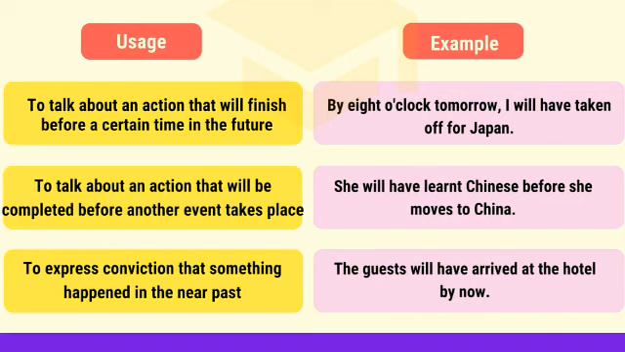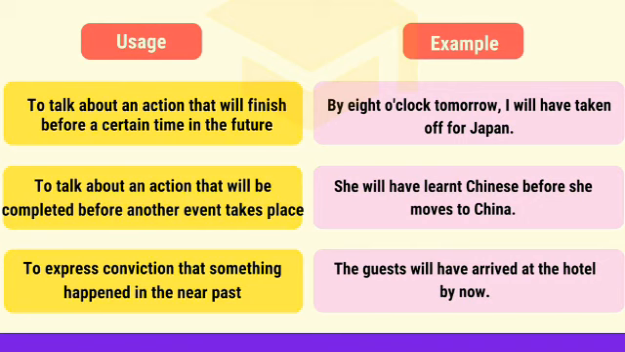The next usage, to talk about an action that will be completed before another event takes place. For example, she will have learnt Chinese before she moves to China. I mean, there are two actions. Before one action takes place, the other will be completed. At the time, we can use a future perfect tense.